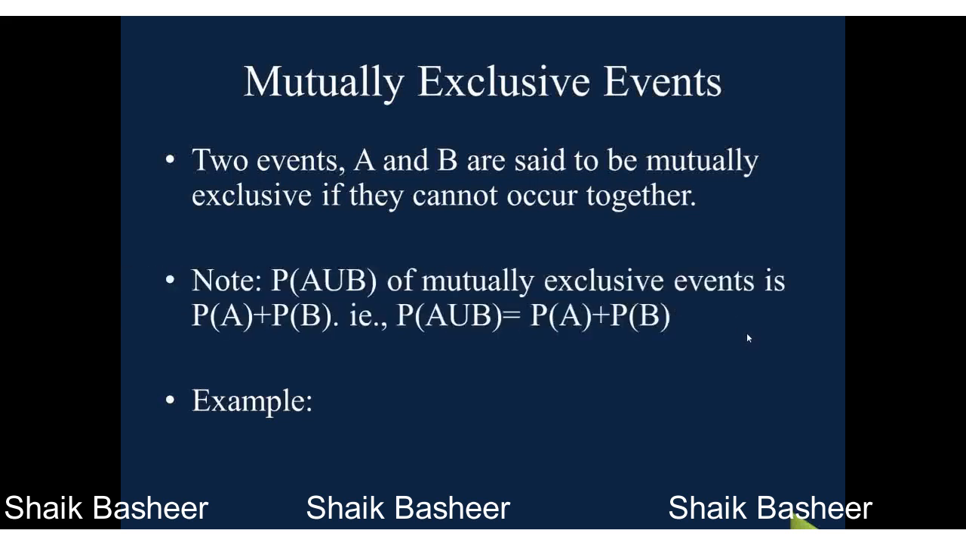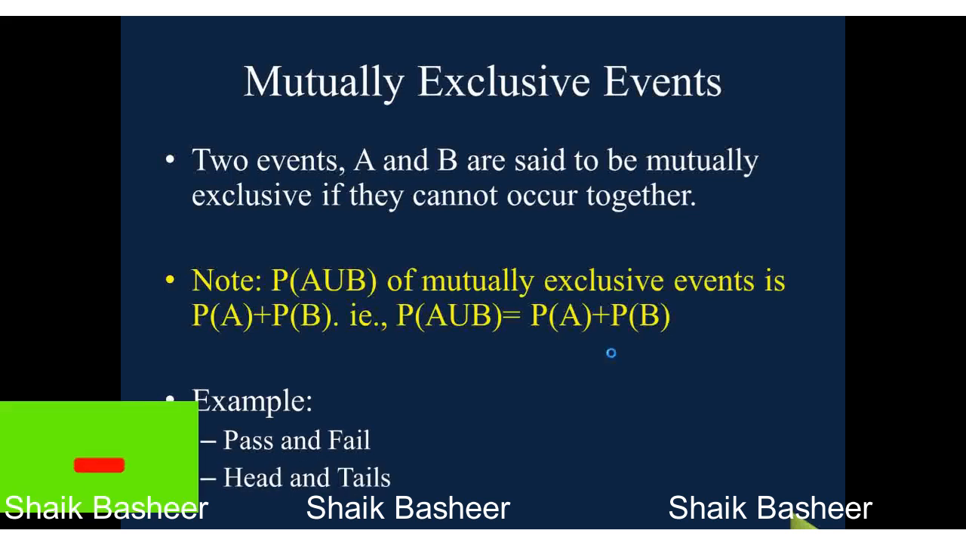Under the mutually exclusive condition, the probability of A union B is nothing but the probability of A plus the probability of B, and this particular property we are going to discuss in the upcoming derivations. Now we go for an example: pass and fail. Both the events are not going to happen at the same time, so they are mutually exclusive events. Similarly, head and tail are mutually exclusive events.